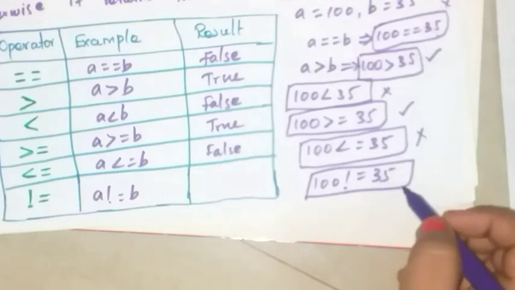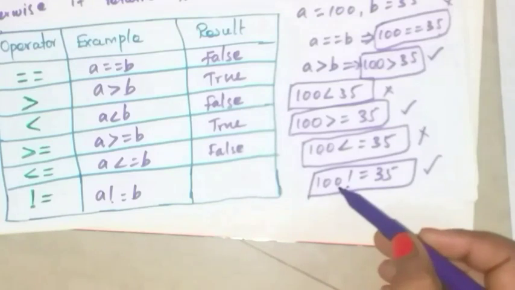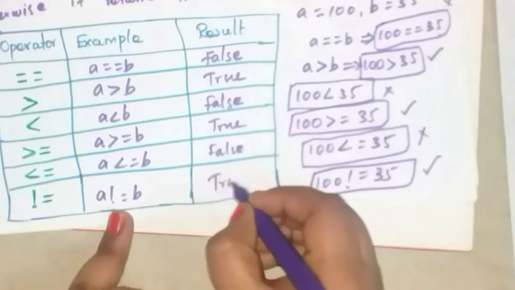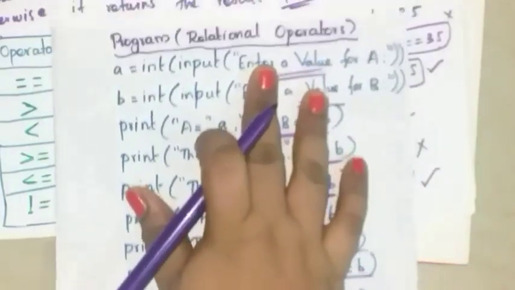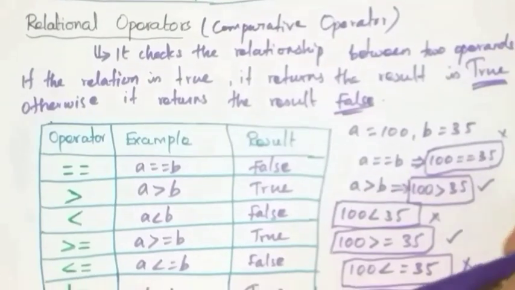So is this true or false? True. Okay, because 100 is not equal to 35. Here also write true. Okay, so this is the output for this program using relational operators. So this is about relational operators.